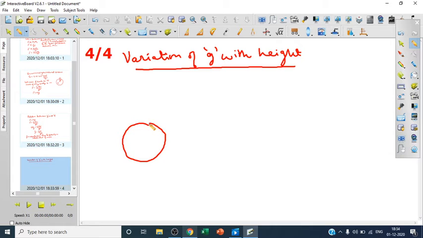Supposing this is the earth and this is the radius of the earth, and a body is going above the earth, covering some distance h, height h. From here, let us say initially it was at A, now the body is going higher and higher and reaches some point h. So we can see the total distance from the center will be r plus h. So what will be the gravity over here and what will be the gravity when it goes higher? So gravity on the surface of the earth is small g is equal to, as we just saw, the formula, G M upon r square.